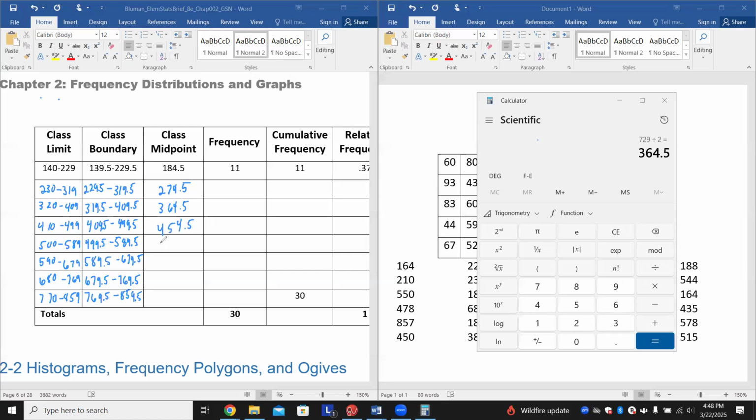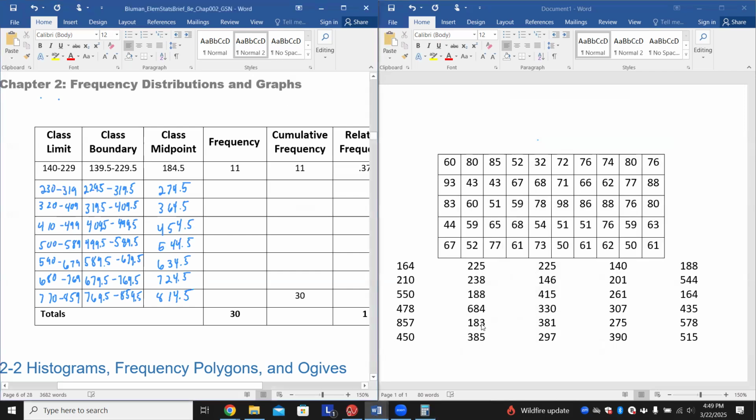Hopefully you see the pattern at this point, and you are now saying, well, this is going to be 454.5. And then this right here would be 544.5. And this would be 634.5. And then this would be 724.5. And then this right here would be 814.5. Right? Because it's the same amount of difference, the pattern should also show here. Now that we've done all of this pre-work, we're ready to do the frequency. And once we do the frequency, I'll no longer need this chart over here. All right, so here we go.